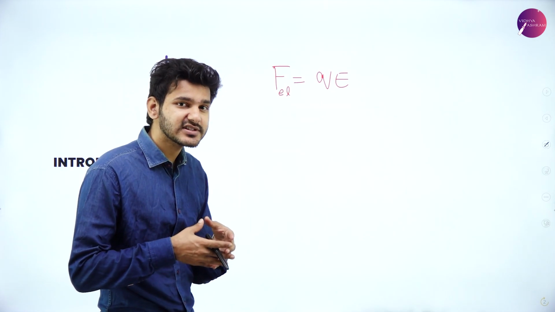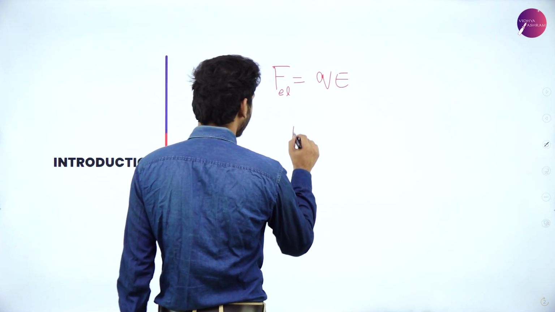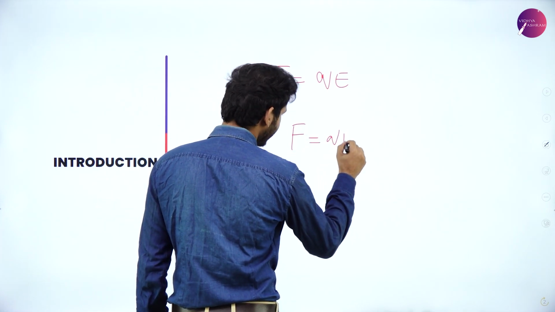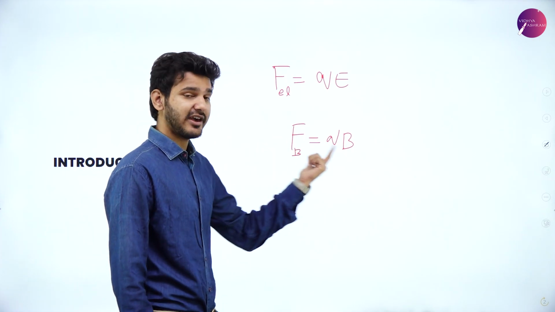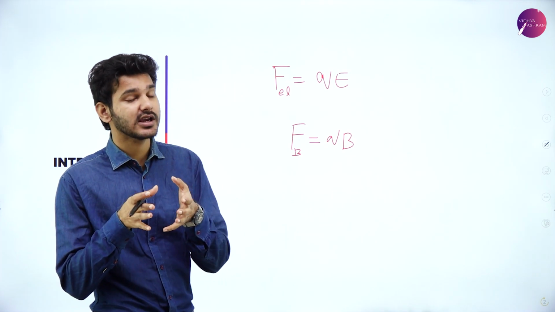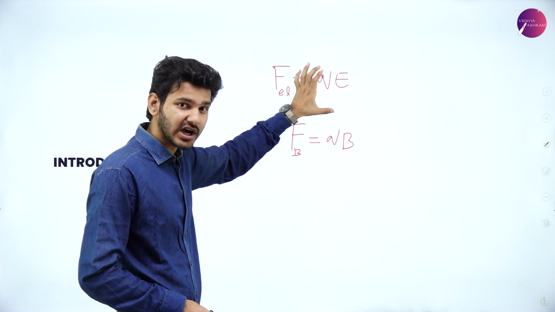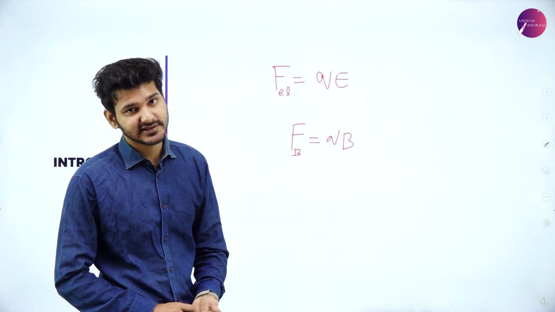Now, what will be the force experienced in a magnetic field? Will it be the same? Will it be like F is equal to QB? Let's say F_B is magnetic. So, will F_B be equal to QB? It would have been the case if just like charges, monopoles existed for magnetic fields.